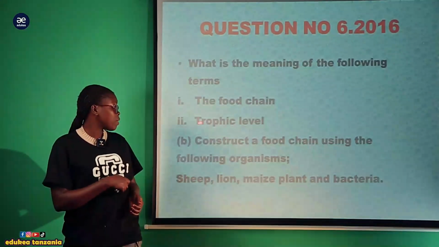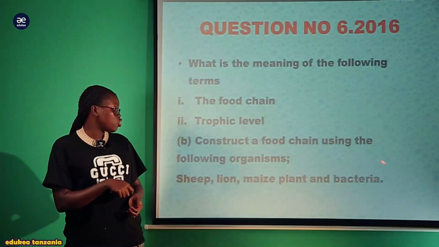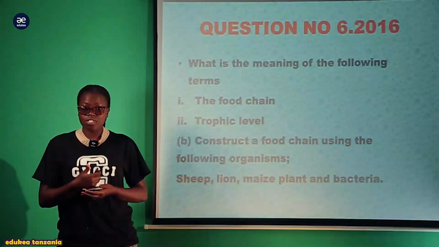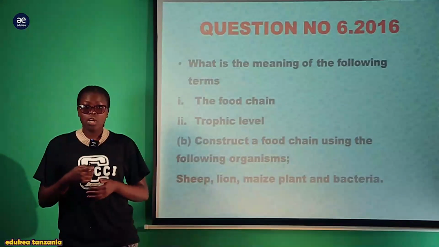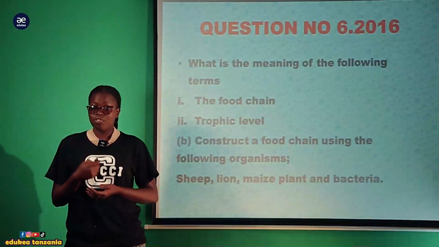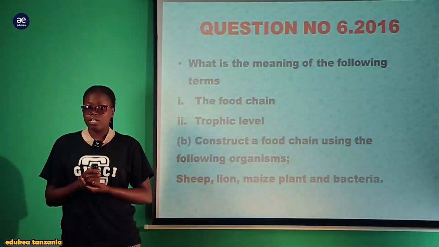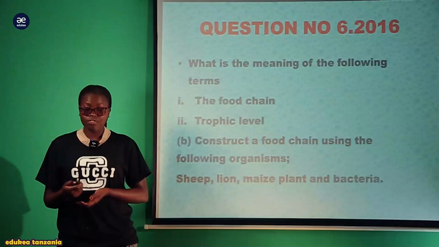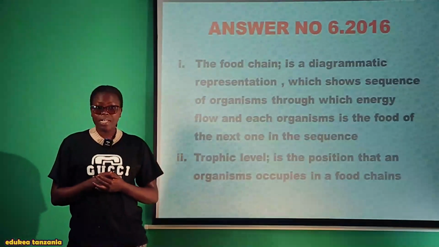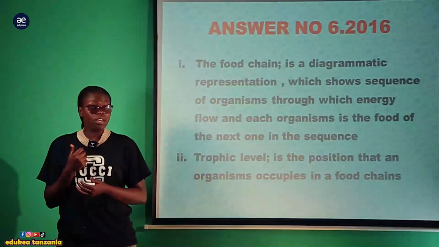And this question, Roman B, needed us to draw the food chain by using the given organisms. All these concepts are derived from the same concept of the mode of interaction, where you discuss the food web and the food chain, and see how energy flows in an ecosystem, starting from producers to decomposers. So starting with the first one, you are needed to give the definition of a food chain.